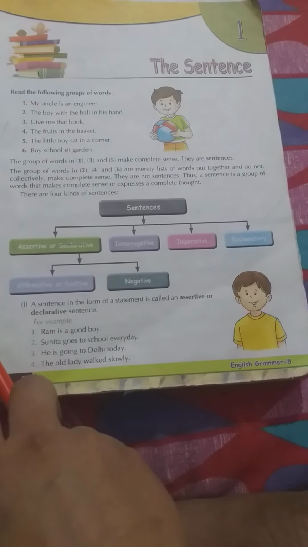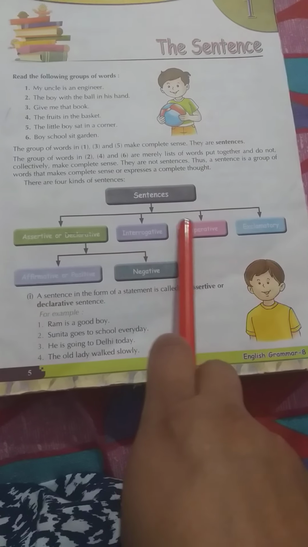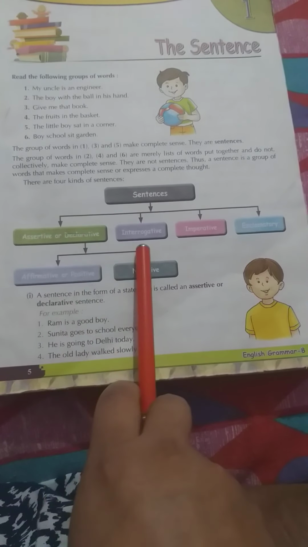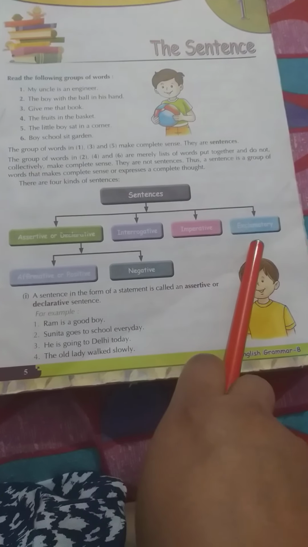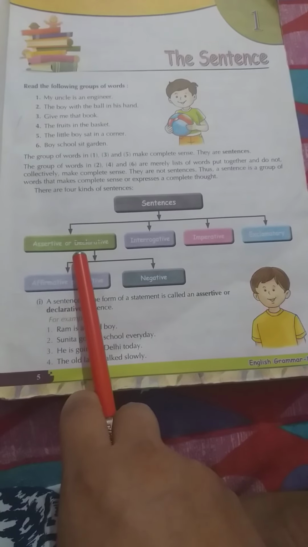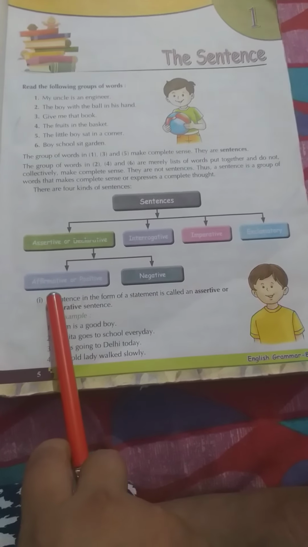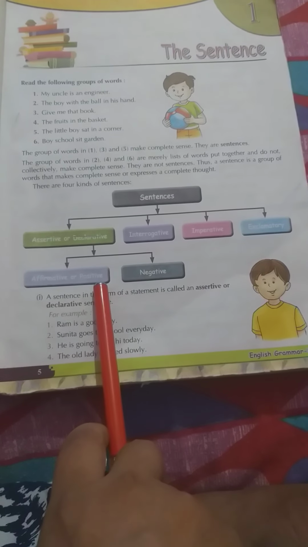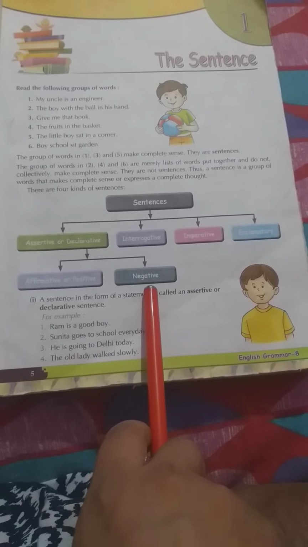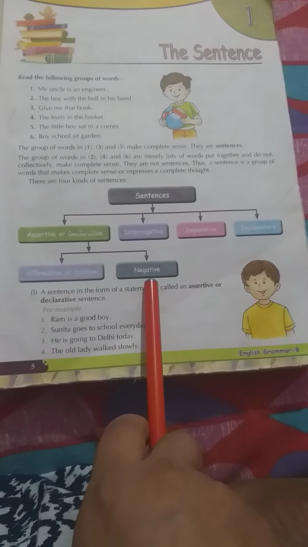Now we will start studying more about sentences. Sentences are of 4 types: assertive, interrogative, imperative and exclamative sentence. Further, the assertive or declarative sentence has been divided into 2 types, that is affirmative or positive sentences, or they may talk about the negative words like not or no. They are called the negative sentences.